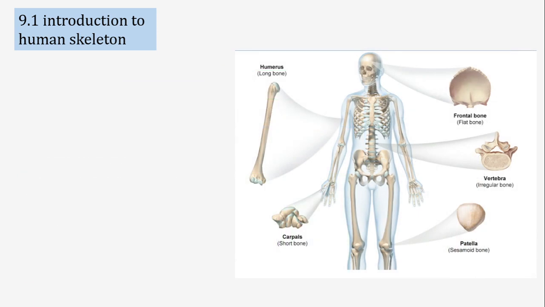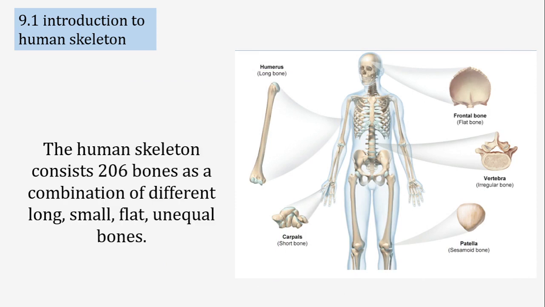When we jump into the discussion of the human skeleton, we know that the adult human body contains 206 bones. But when he was an infant, the number of bones was more than 300.